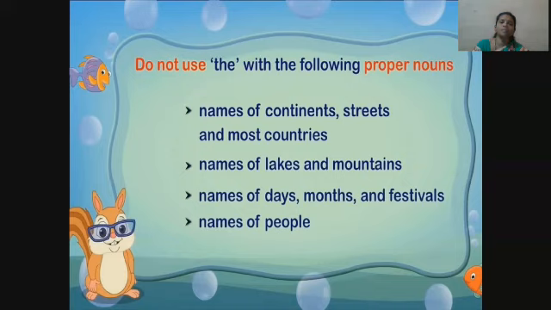Once again, don't use the with these proper nouns.